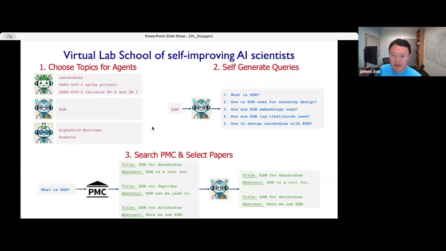So we experimented with different strategies for improving these agents. That's part of what we call the agent school. Here's briefly how the school works. We first tell the agents some of the topics that are important, maybe learning about the most recent COVID variants. For each topic, the agent designs its own learning curriculum by coming up with a set of questions relevant to that topic.